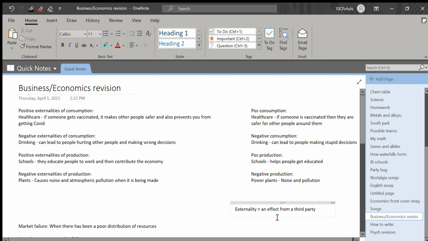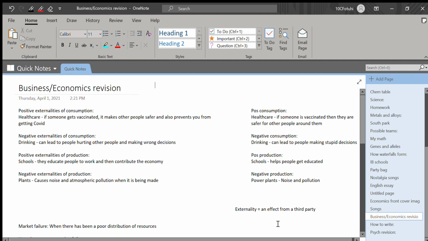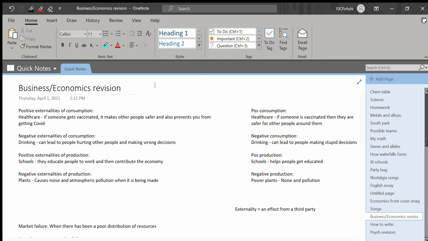Today we're going to be going over business economics, and I've just made some revision notes and I'm going to go over them now. So firstly, we're going to go through the externalities of consumption and production.